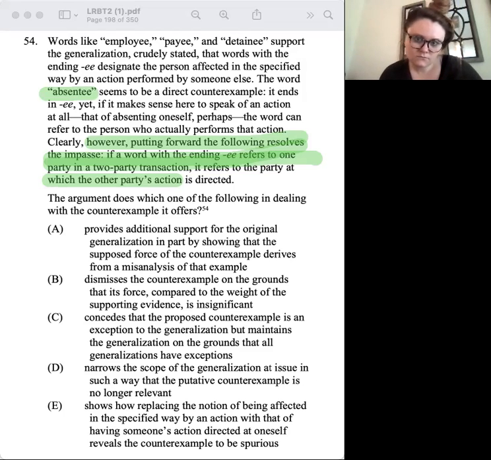And then that shows that if a word ending with the double E refers to one party in a two-party transaction, it refers to the party at which the other party's action is directed. That's confusing me. I have no idea what that means.